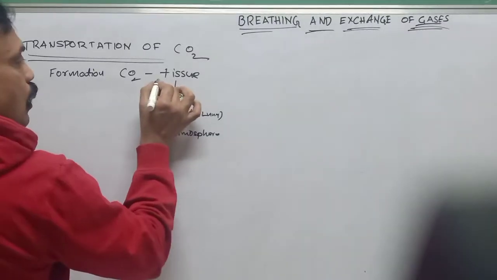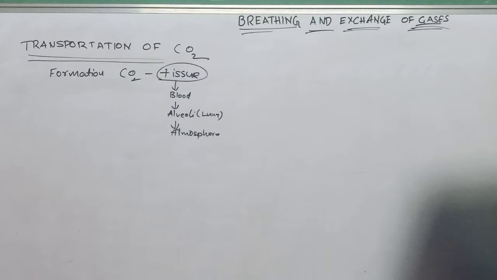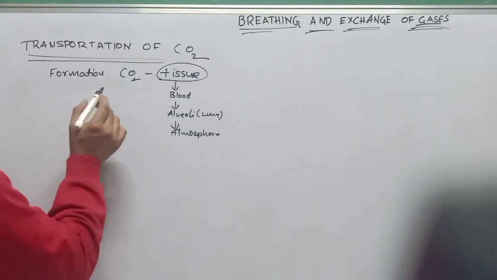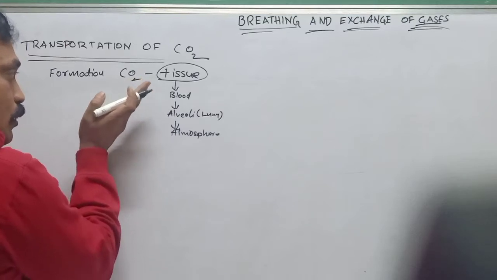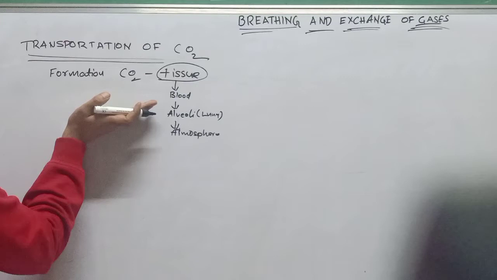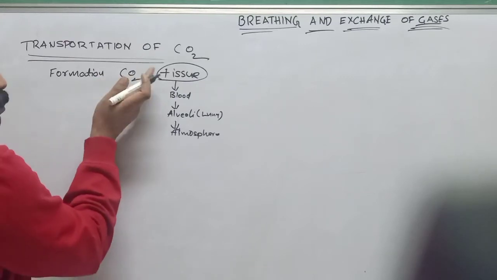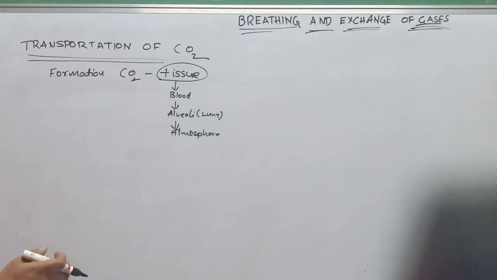The carbon dioxide is formed in our tissues, nothing but in our organs or cells. That carbon dioxide is not transported in gaseous form; it is dissolved in blood or plasma, and it is transported in three forms in our body.